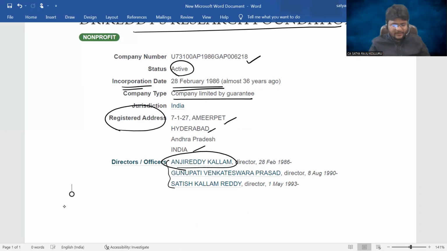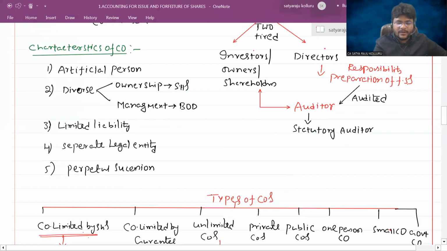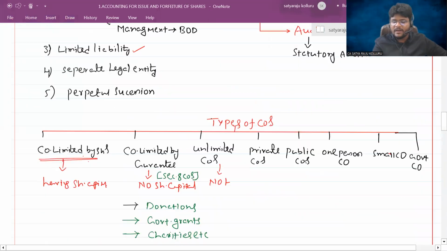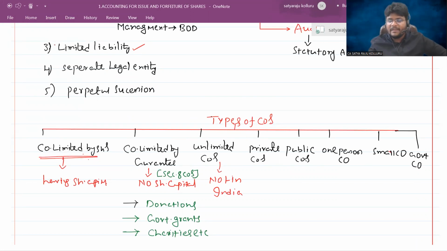Do you understand? Such types of companies are companies limited by guarantee. Then unlimited companies. In the case of unlimited companies, the liability of each and every shareholder is unlimited. Sir, such types of companies do not exist in India. One of the features of a company itself, as we clearly told, is limited liability. So unlimited companies do not exist in India. Just for namesake, I wrote it here. In the case of an unlimited company, the liability of each and every shareholder is unlimited, not limited to the extent of face value. Okay.